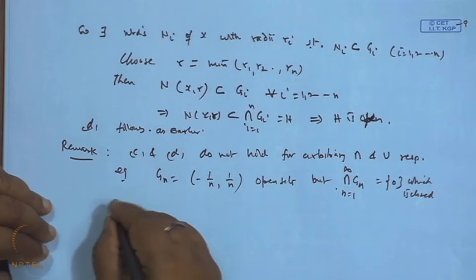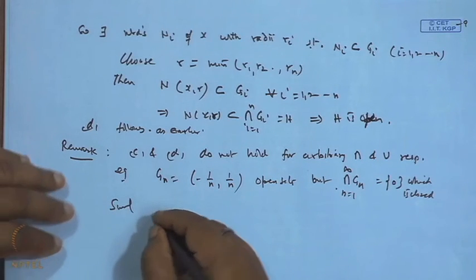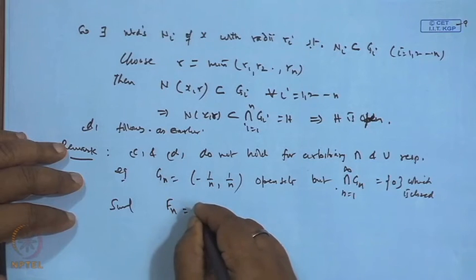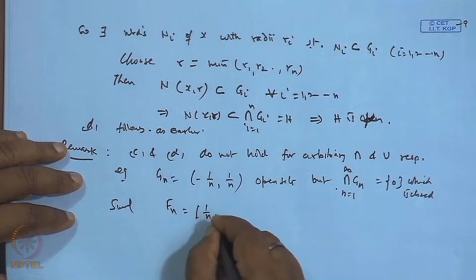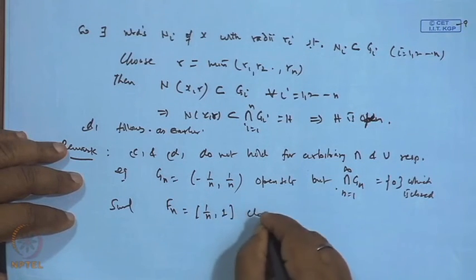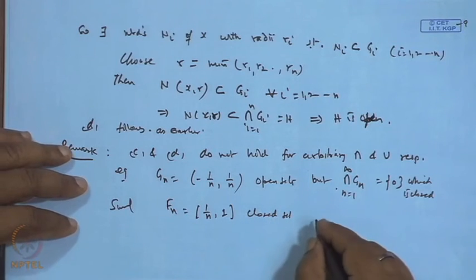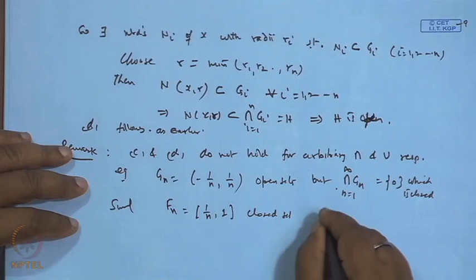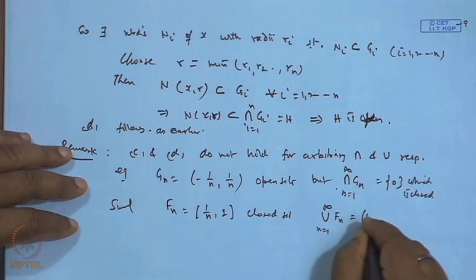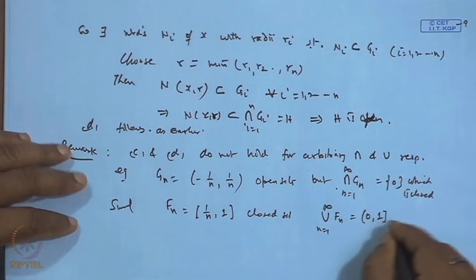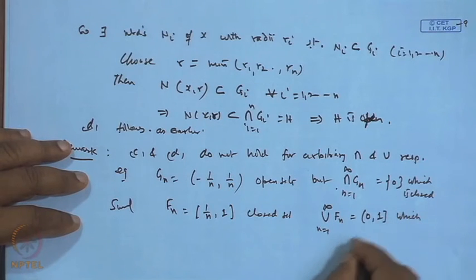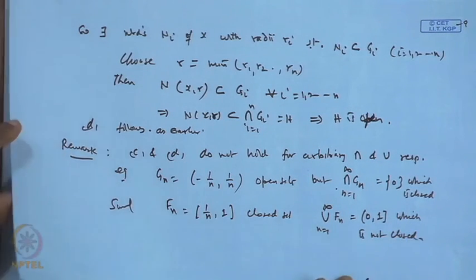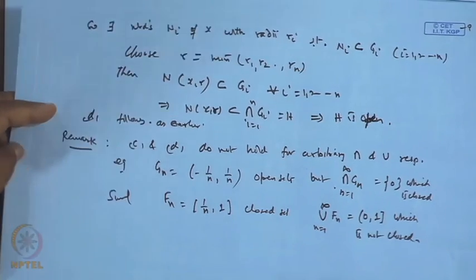Similarly, if we take F n as the interval 1 by n to 1, these are all closed sets. The arbitrary union of these F n's, n is 1 to infinity, is the semi closed interval 0 to 1, which is not closed. So, this shows the arbitrary intersection and union statements are not true.